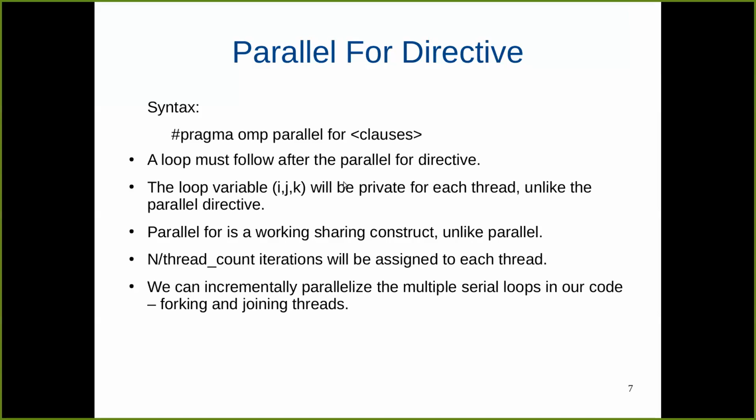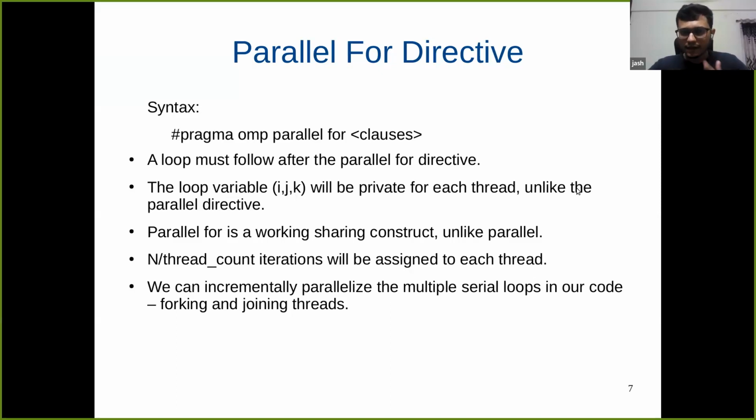Right, so as we saw, this parallel for directive has the syntax #pragma omp parallel for followed by clauses that we want to add, like reduction or thread count. And a loop should follow. Specifically, a for loop must follow this parallel directive. And the loop variables, which are i, j, k, used for iterating over the loop, are private for each thread, unlike the parallel directive.